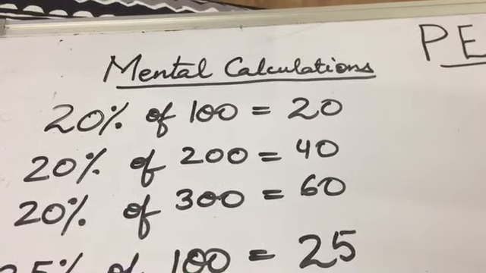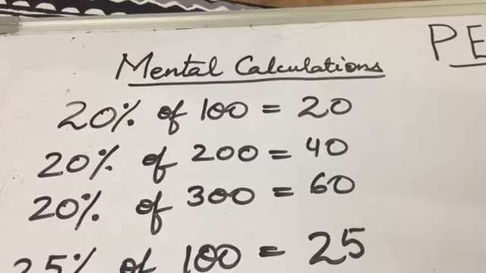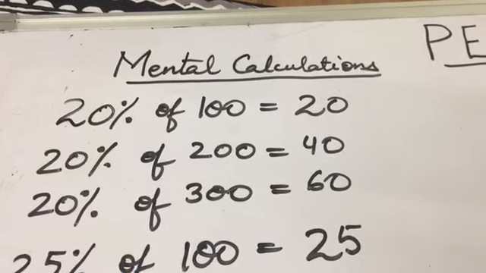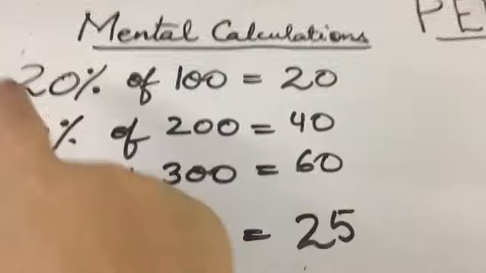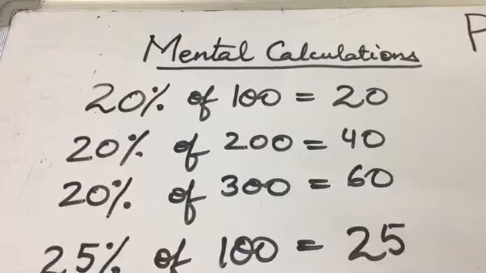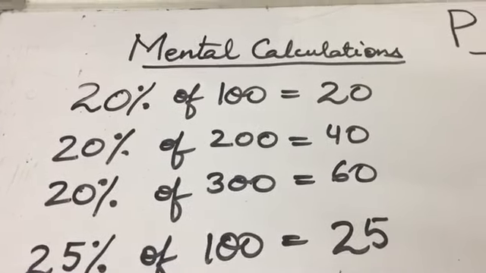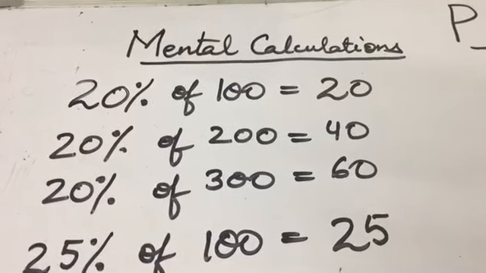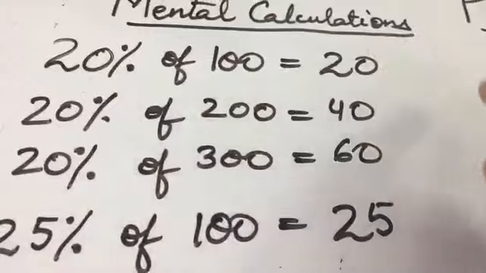Okay. Yes, children, in this video, I'll teach you some mental calculations based on percentage, as well as I will take some few questions, different types of questions. Now, mental calculations, you know that 20% of 100 is 20, 30% of 100 is 30, and so on. Yes, 25% of 100 means 25% of anything out of 100. If I am calculating, it is the same number itself. Yeah. Now, 20% of 100 is 20.